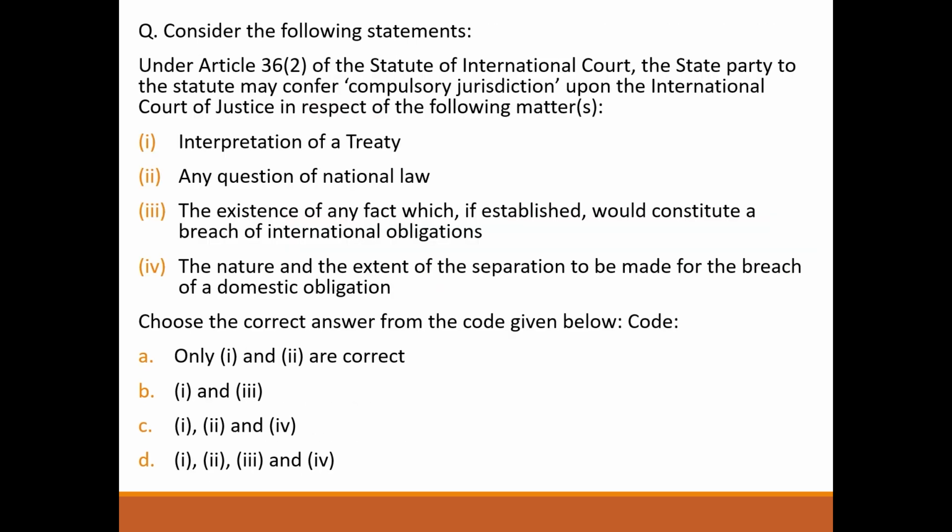Next question, consider the following statements. Under Article 36(2) of the Statute of the International Court, the state party to the statute may confer compulsory jurisdiction upon the International Court of Justice in respect of the following matters. Interpretation of treaty, correct. Any question of national law, wrong. It's any question of international law. The existence of any fact which, if established, would constitute a breach of international obligation, correct. The nature and the extent of the reparation to be made for the breach of the domestic obligation, wrong. So the answer will be option B.